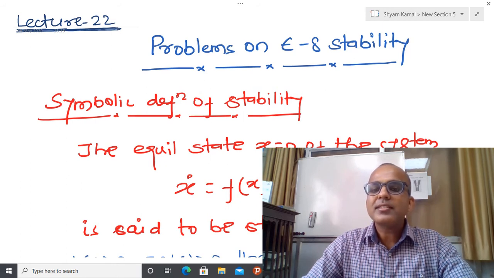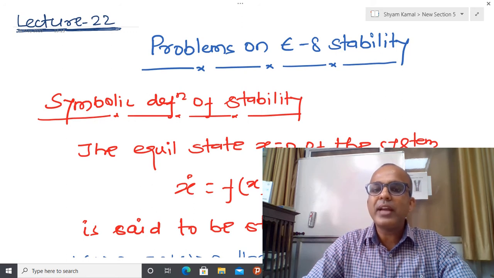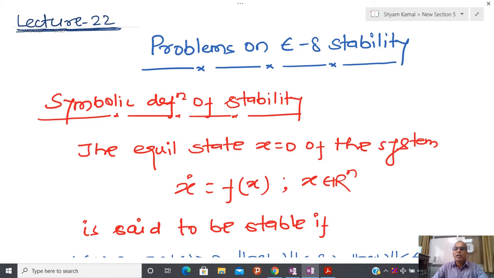So let us try to recall the definition again. This time I am going to write the definition in symbolic form. Most of the time, if you see a control system book or a book of mathematics, people write the definition in symbolic form, and from the symbols everything becomes very clear.